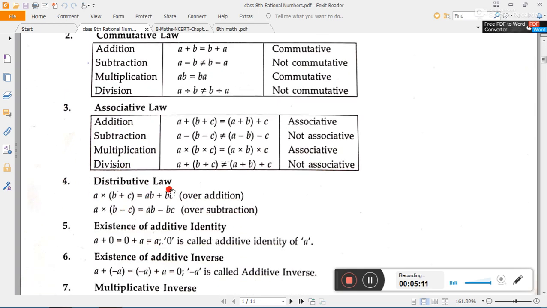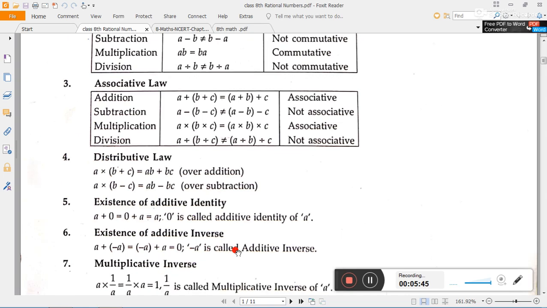Again, the distributive law. In the associative law, the grouping of the numbers is changed. In the distributive law, the distributive property of multiplication over addition and of multiplication over subtraction is shown here. Both these properties are true for natural numbers. Existence of additive identity: if we add 0 to any natural number, we will get the same natural number. Therefore, 0 is called the additive identity.